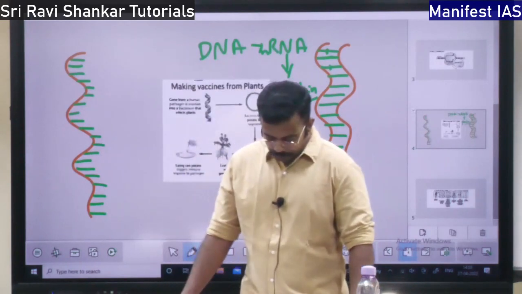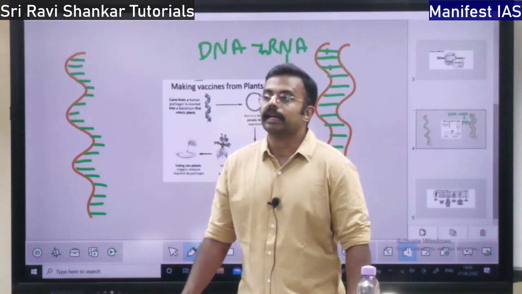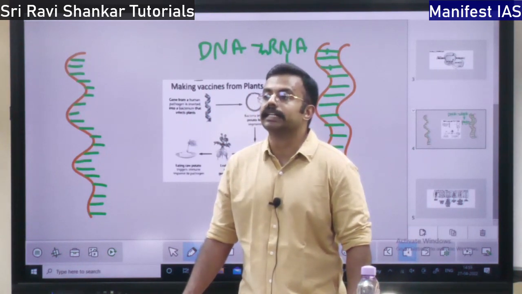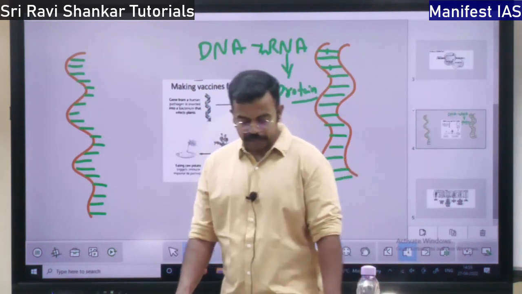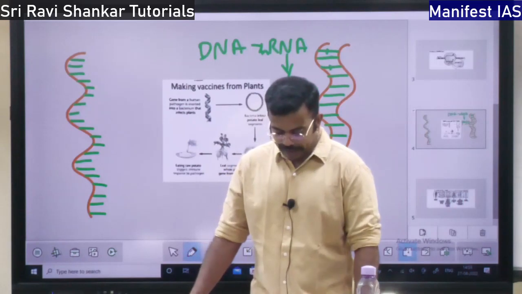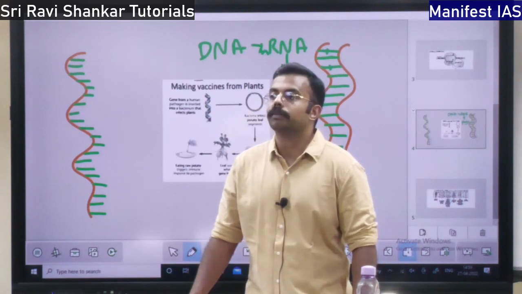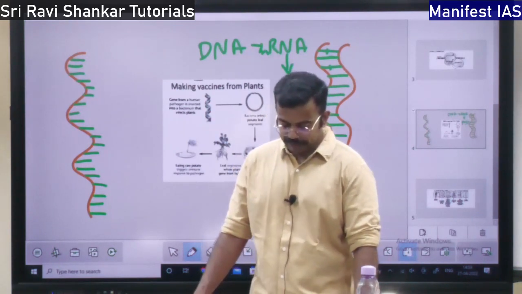Then in 1969, an enzyme was synthesized artificially. Artificial synthesis of an enzyme takes place in the year 1969. Then in 1983, the first genetically modified plant, a genetic engineering plant, was produced.